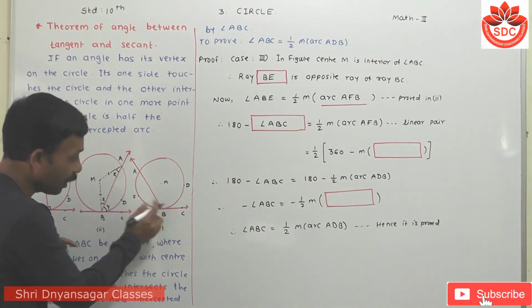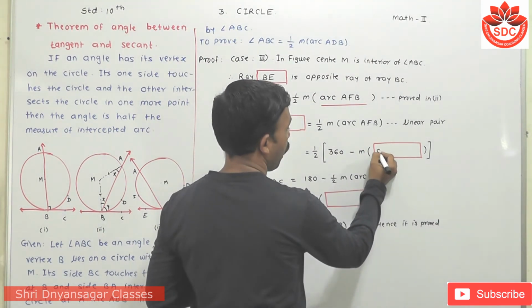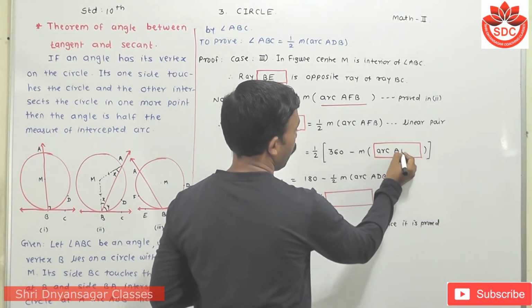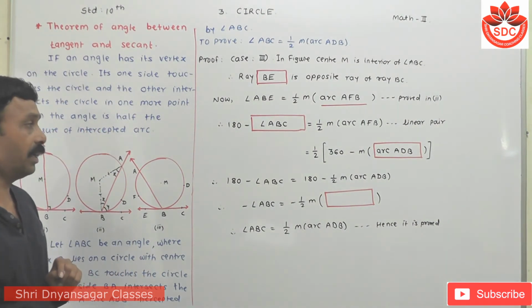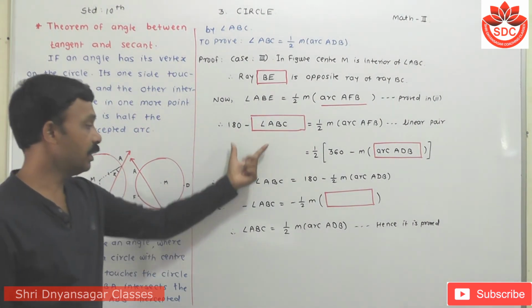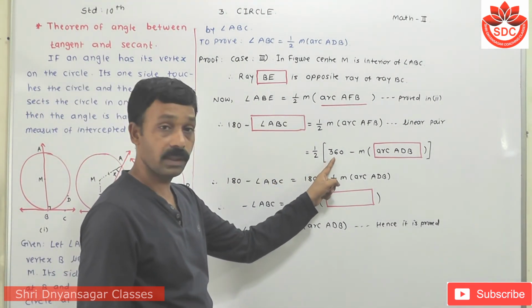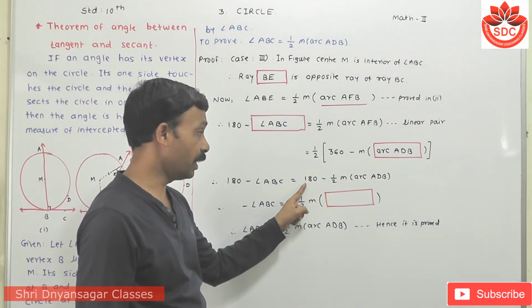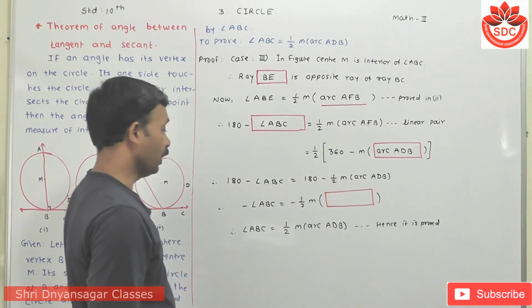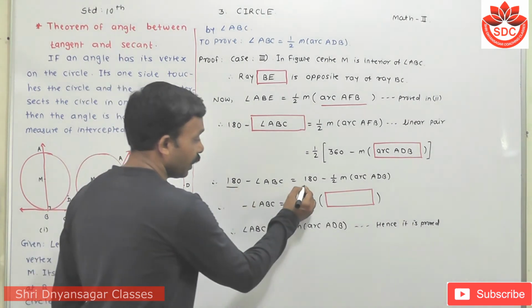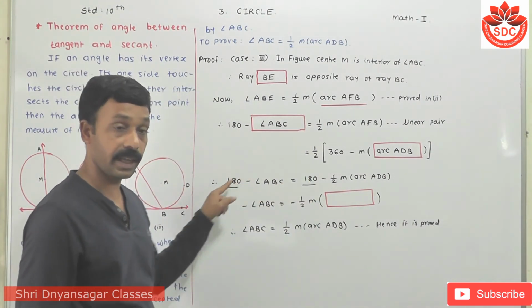So the next step is 360 minus the measure of arc ADB. Then when we divide this 360 by 2, it becomes 180, and half of the arc ADB stays as it is. Then this 180 gets cancelled because both sides have the same term.